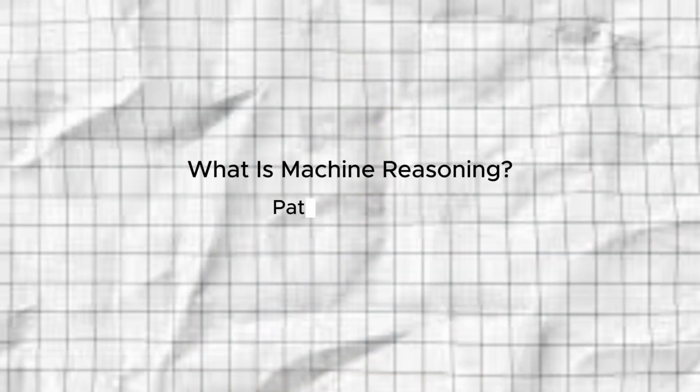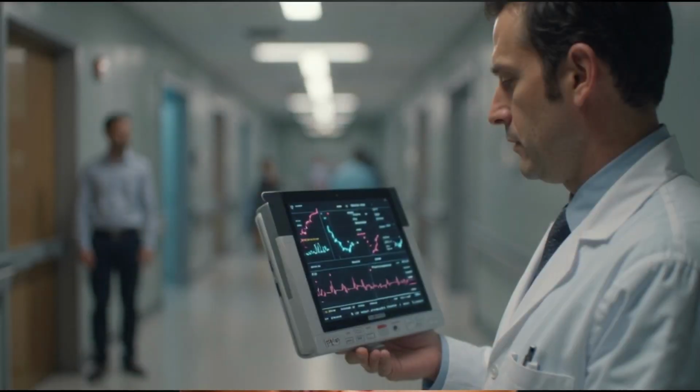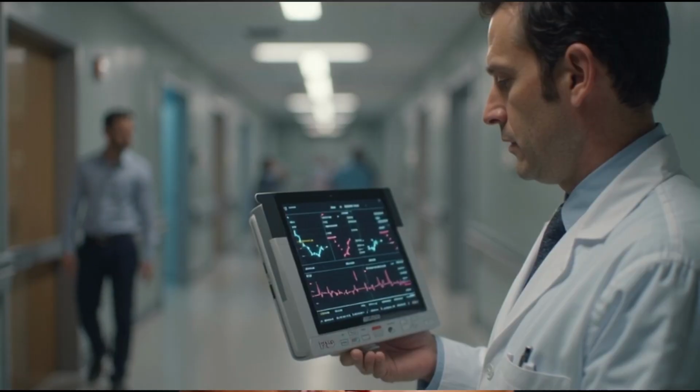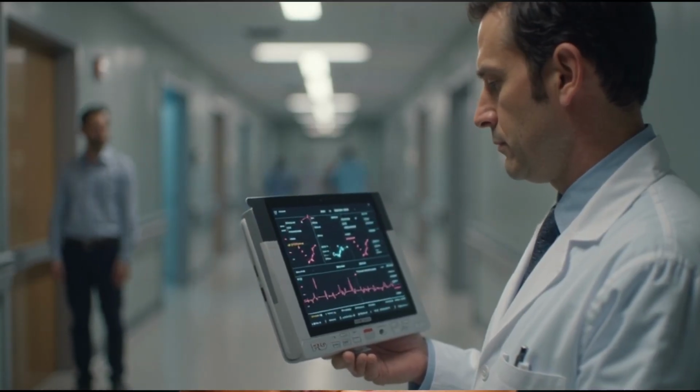Now let's talk about machine reasoning. Part 2 on human learning versus machine learning. Machine reasoning is how AI systems make predictions or decisions. AI does not think like a human. Instead, it uses statistical pattern recognition. Let me break this down.